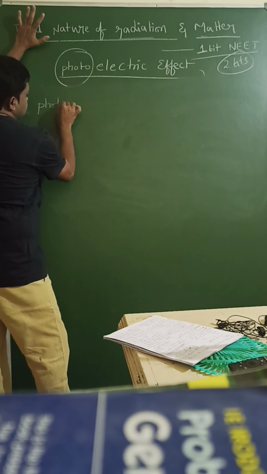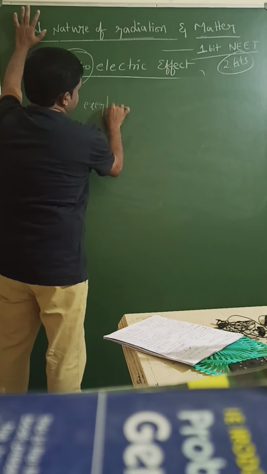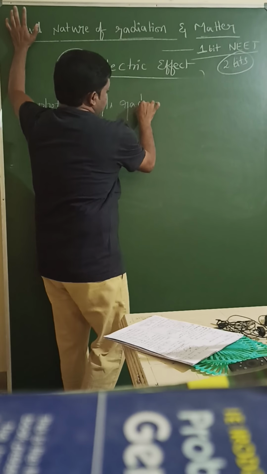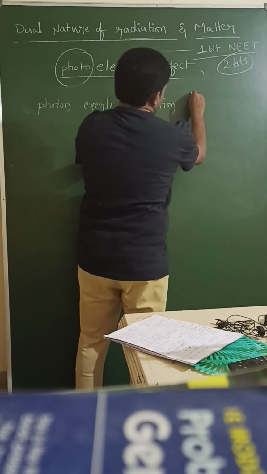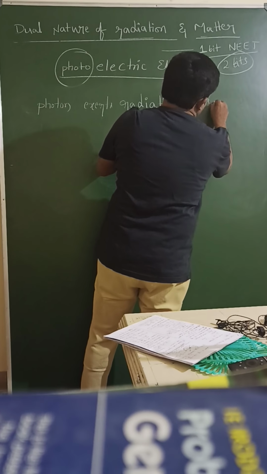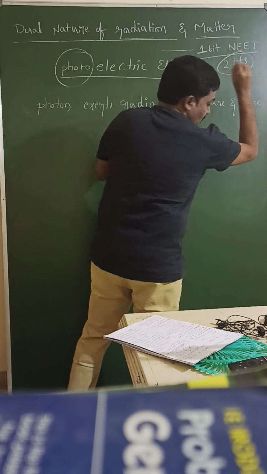Photons exert radiation pressure and force, both.